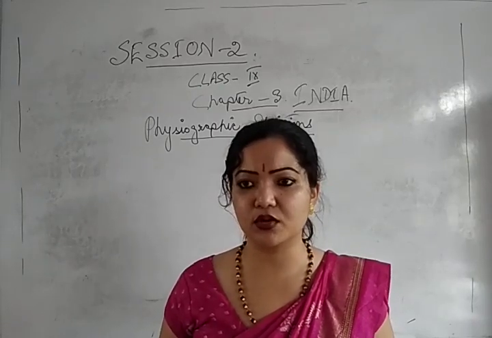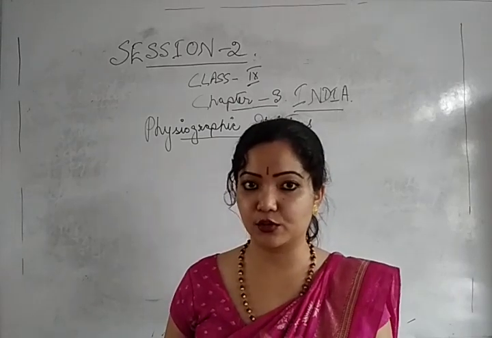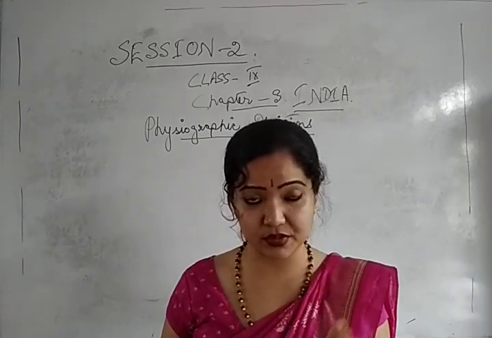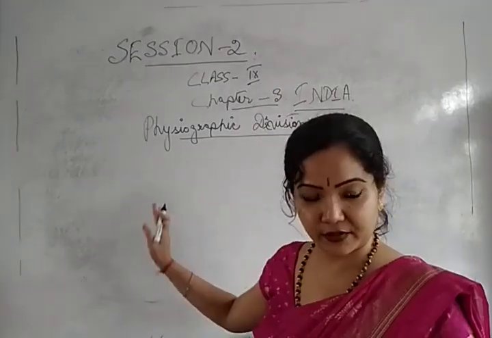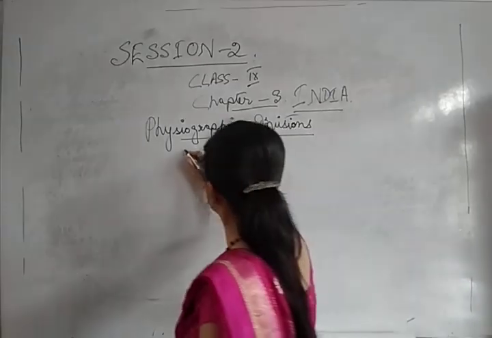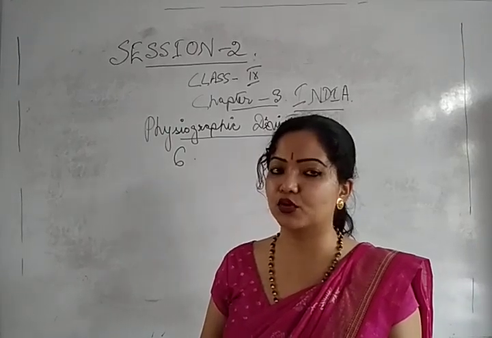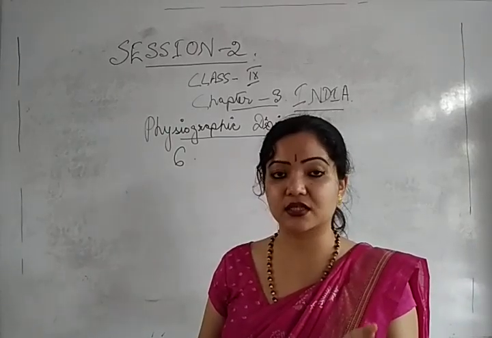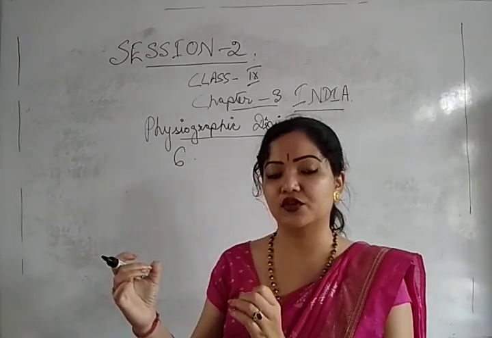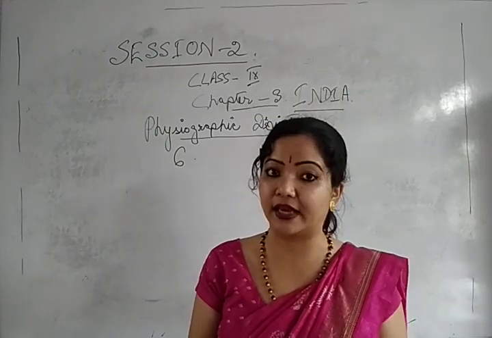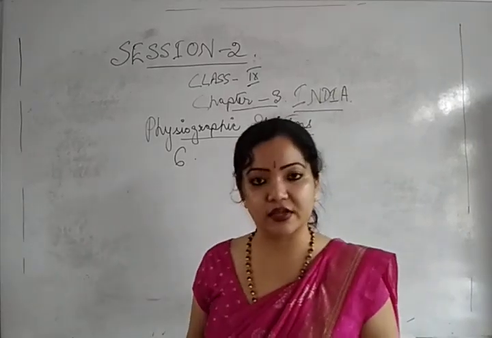I think in some of the books it has been described as 5 divisions, but according to your textbook, the textbook prescribed by SEBA, it has been given as 6 physiographic divisions. But in some reference books or guidebooks, you can find 5 also, as one of the divisions, the desert, has been included in the Great Northern Plain areas. Okay, now let us go in our serial process.